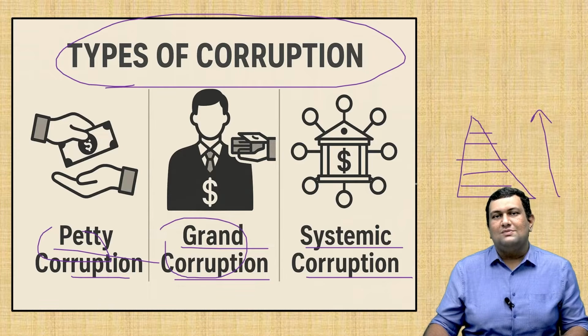Coercive corruption means where a public official forces citizens or other persons to bribe. For example, while giving you a cash certificate or any other certificate, the official forces you to pay money. These are examples of coercive corruption.